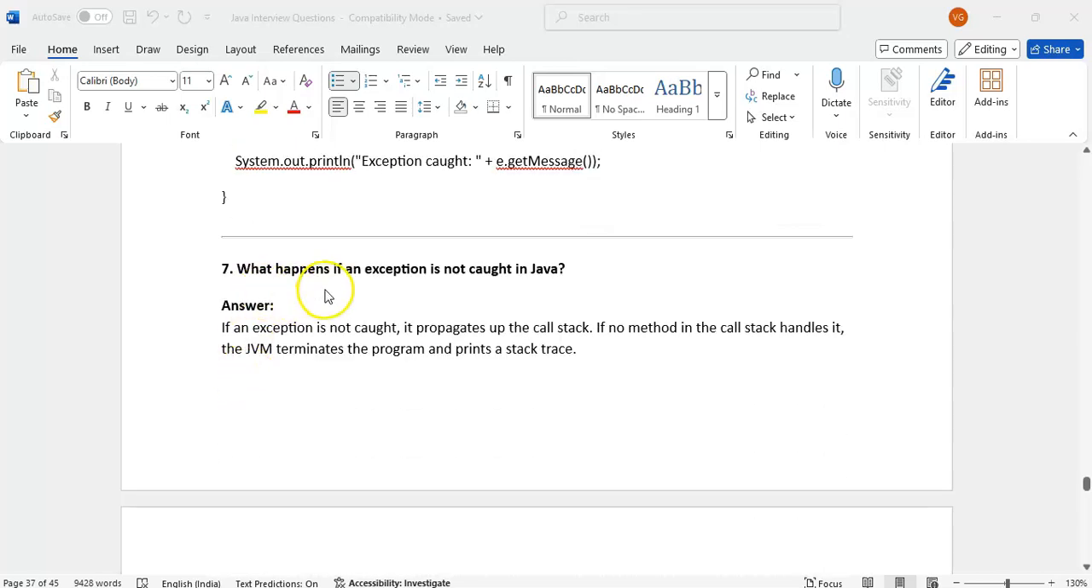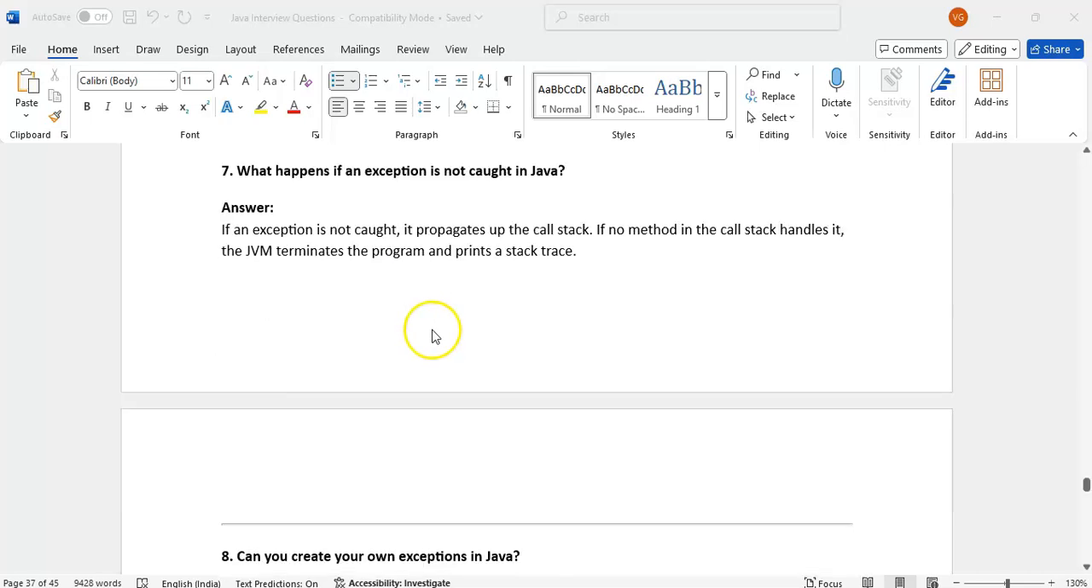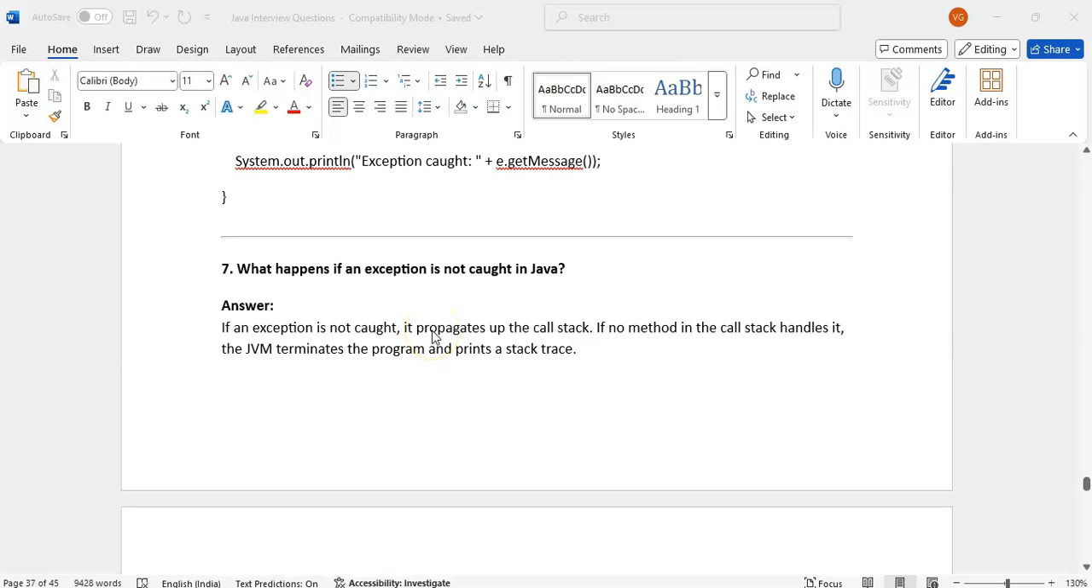What happens if an exception is not caught in Java? It propagates up the call stack. If no method in the call stack handles it, the JVM terminates the program and prints the stack trace. Suppose A is calling B, calling C. In the C method, an exception has occurred.